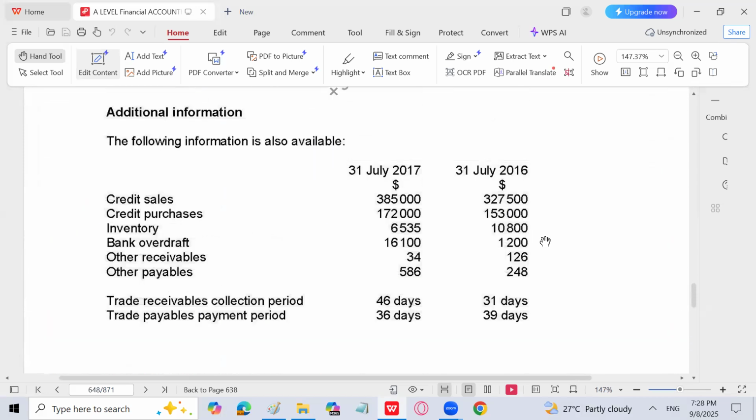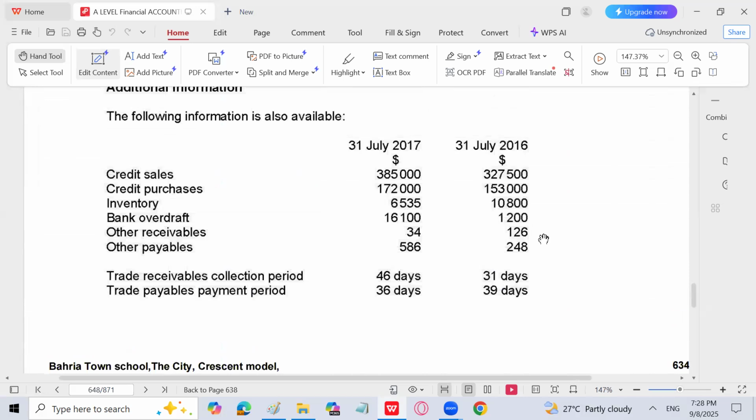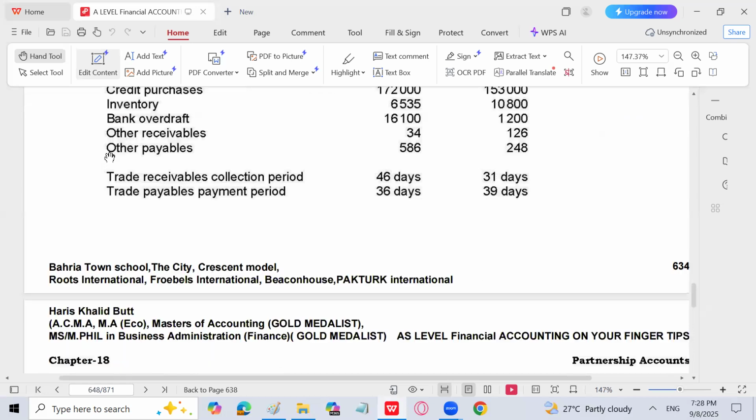Now, how you are going to calculate trade receivable and trade payables? The formula you use is basically trade receivable over credit sale into number of days in a year, which is 46. Trade sale is given. You can put the amount and you can find the trade receivables. Same is the case with trade payables. Trade payable over credit purchases into number of days in a year, which we usually take 365. So you can find the trade payables also because the ratio is given.